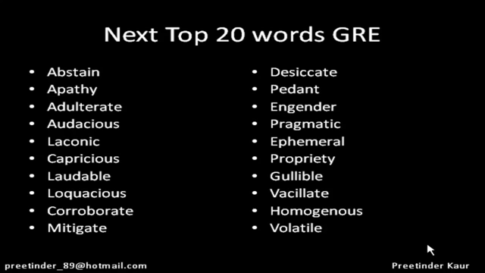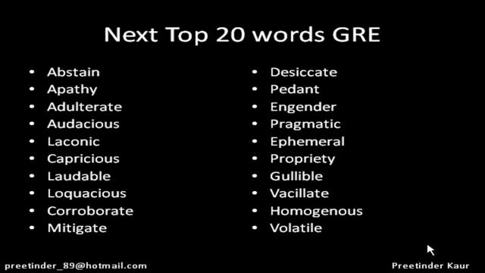Abstain means staying away from something. Apathy means indifference. Adulterate means to contaminate something. Audacious is bold. Laconic is very to the point. Capricious, dependent on whims and fancies. Laudable is appreciable. Loquacious, very talkative. Corroborate means to support something. Mitigate, to reduce the danger or seriousness of something.